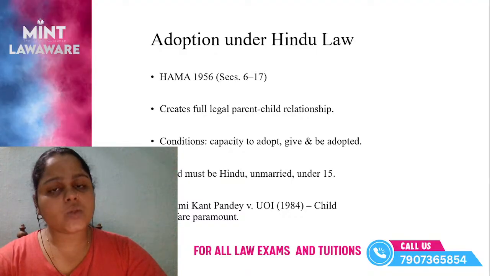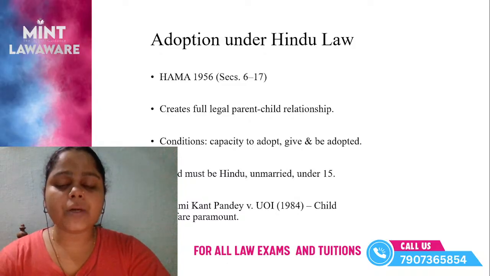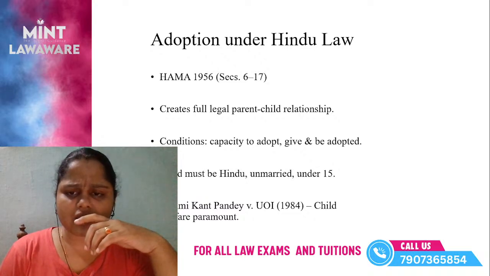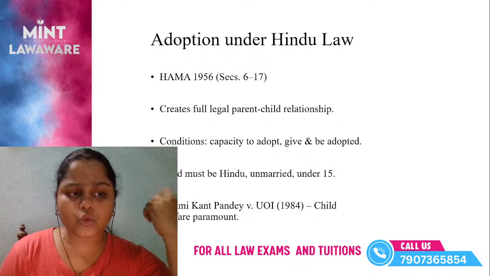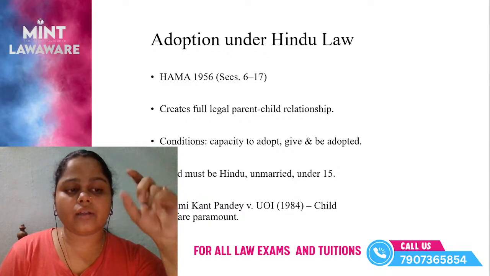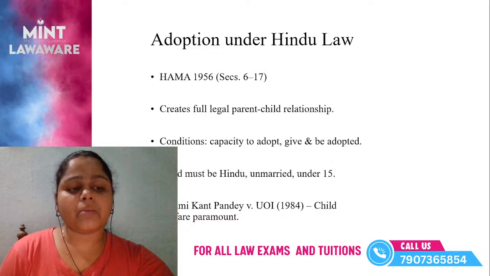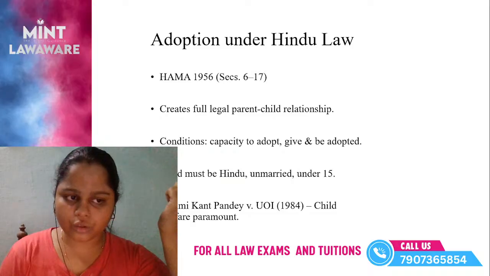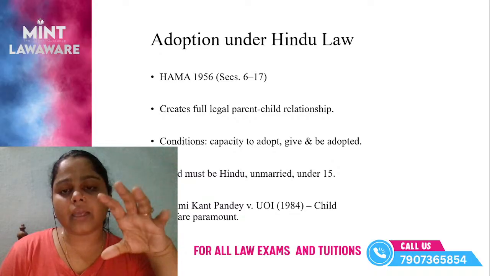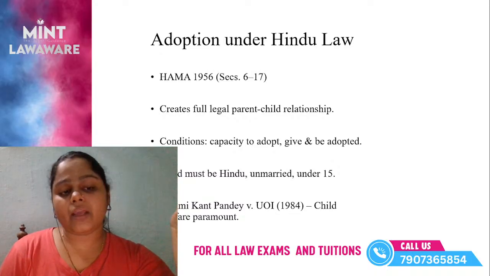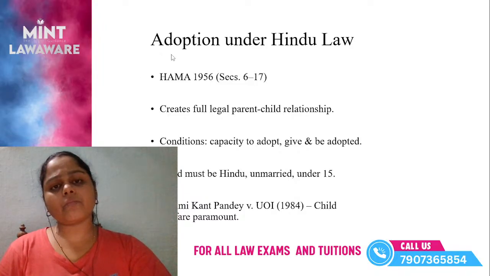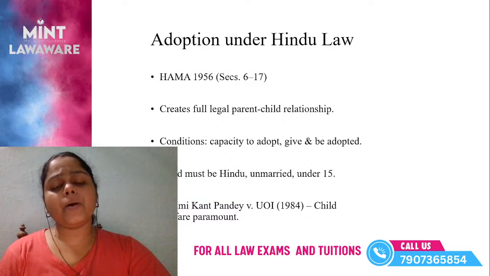And there are some conditions that we have already discussed: capacity to adopt, capacity to give, and capacity to be adopted. Oh, sorry, I think we have not discussed this concept, that is, capacity to be adopted. In the case of the child who is to be adopted, his or her capacity is determined on the basis that he or she must be a Hindu, unmarried and under 15. And also the main thing is he or she should not be previously adopted. That's the main thing.